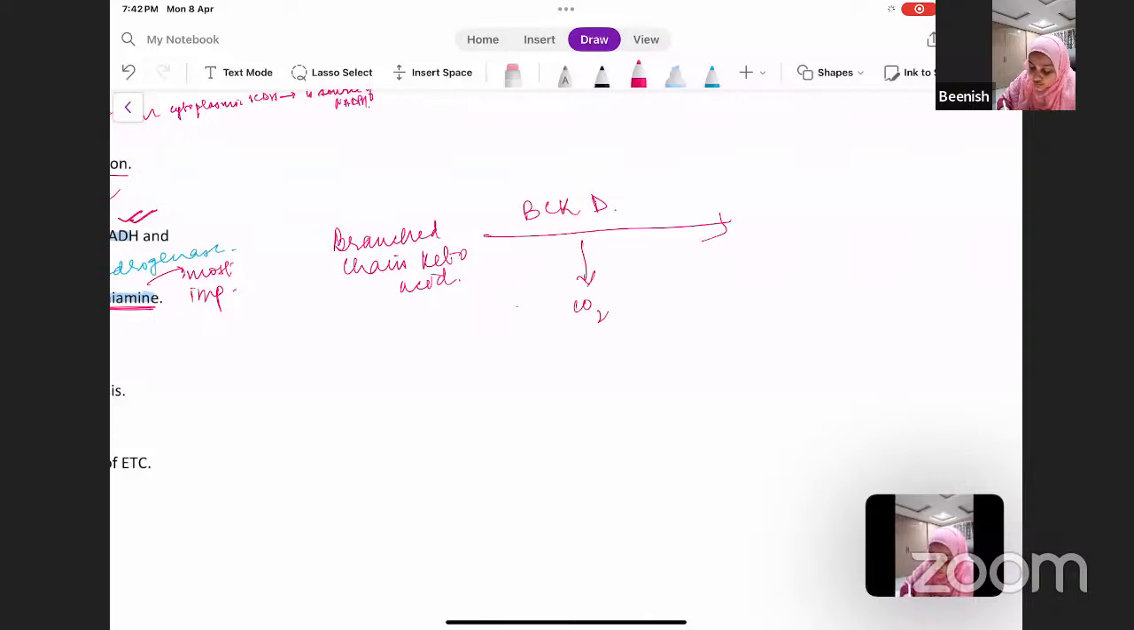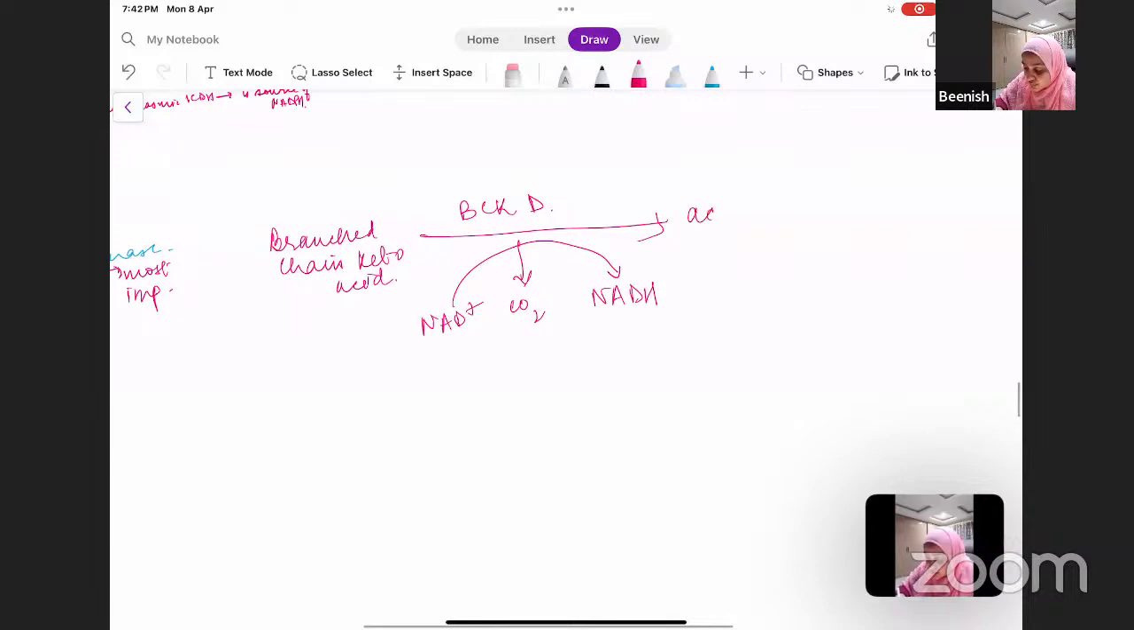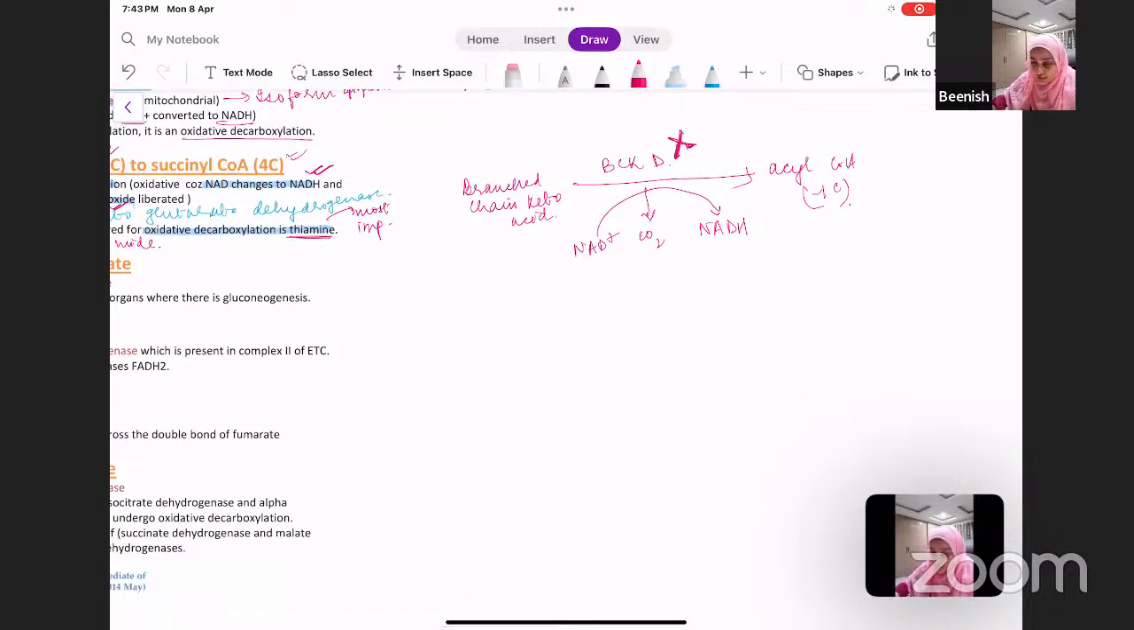So carbon dioxide was being lost, and what was being generated? NAD plus was changing into NADH, remember, and acyl CoA was being formed, which was one carbon less. And if you remember, when there was a defect in this enzyme, it was leading to maple syrup urine disease. So please don't forget what we've already studied.